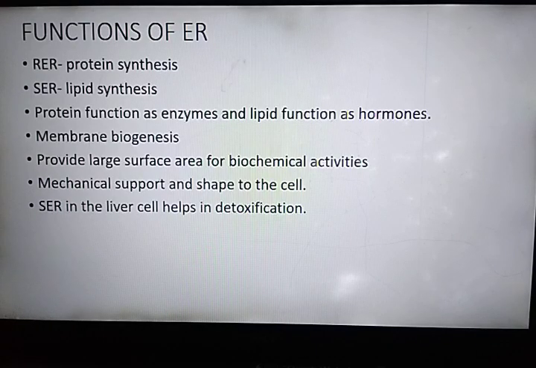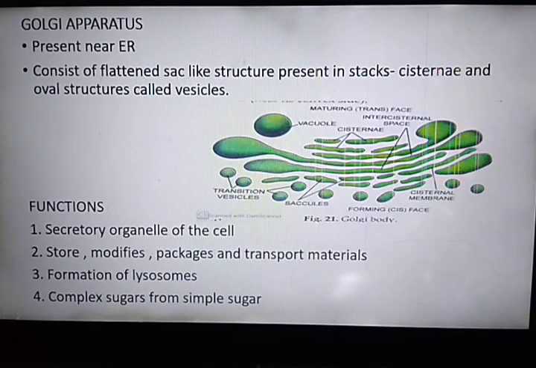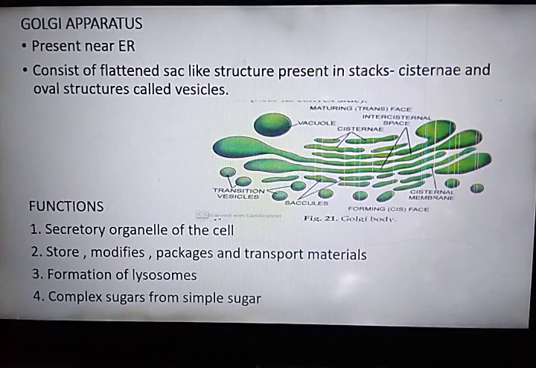Now, the next organelle is Golgi apparatus. Golgi apparatus, also known as Golgi body. In plants, it is known as, we have done earlier what it is known as? Yes, dictyosomes. In plants, Golgi bodies are known as dictyosomes. Golgi complex was first discovered and described by Camillo Golgi. He observed Golgi apparatus in the nerve cell of owl.